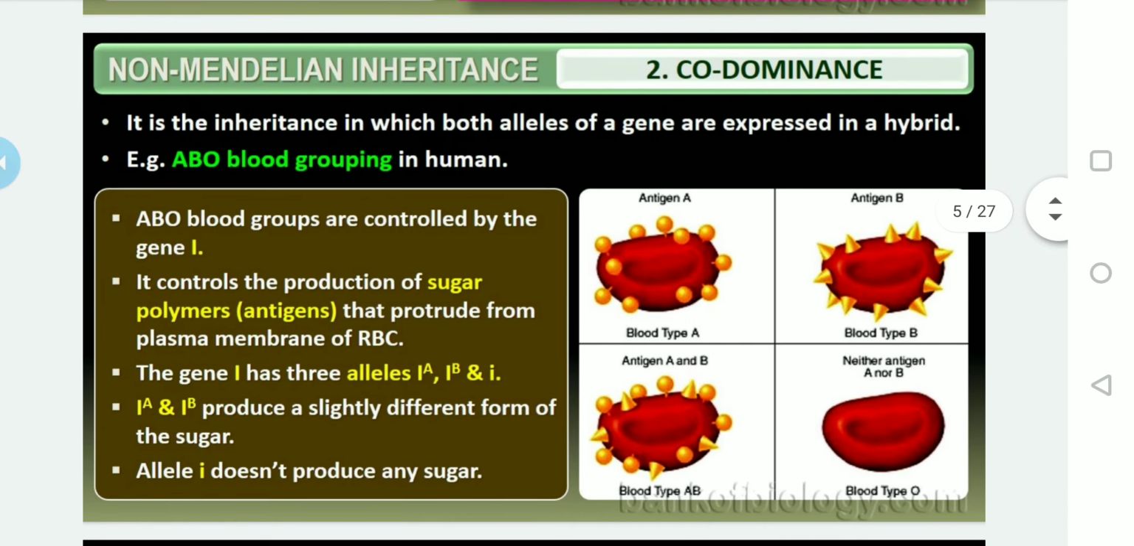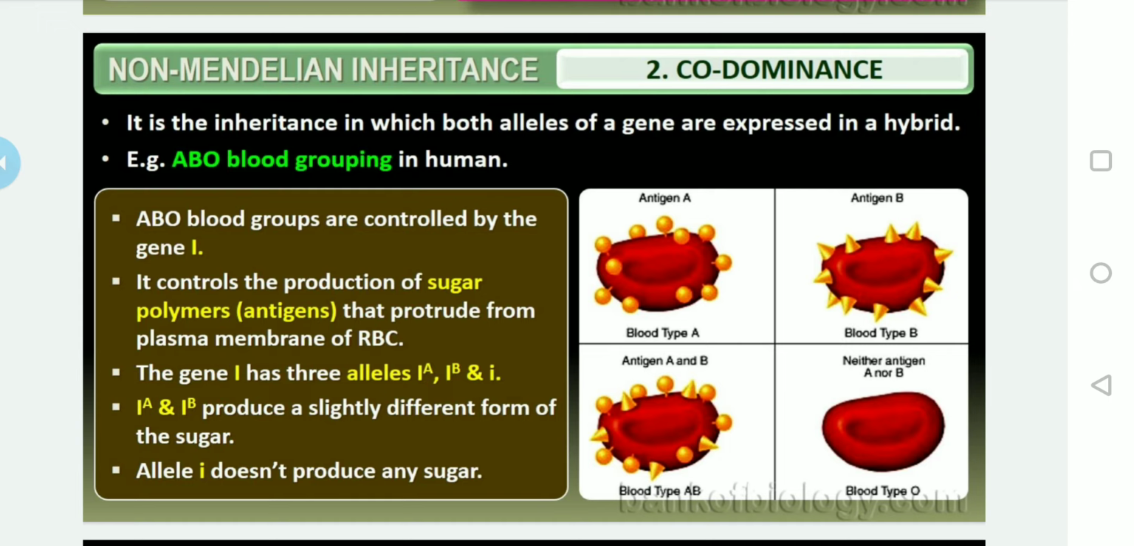After this, let us study another important topic, that is codominance. Incomplete dominance is clear, right? So after this, there is another important topic which also comes under the deviations from the Mendelian principle, that is codominance. The terminology itself indicates the meaning: co means both. It is the inheritance in which both alleles of a gene are expressed in a hybrid.